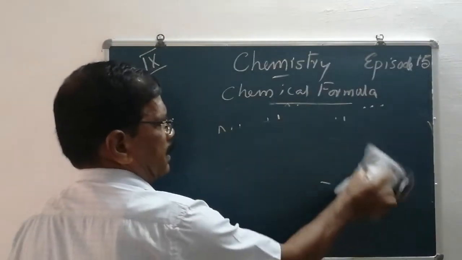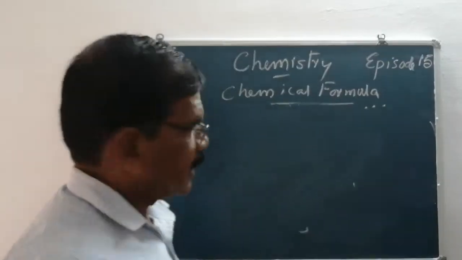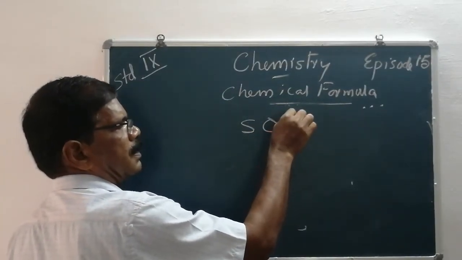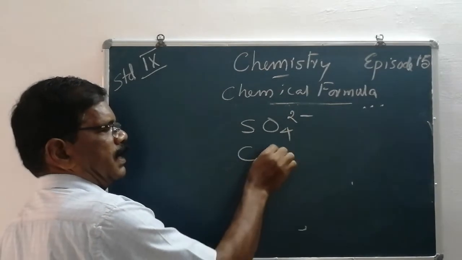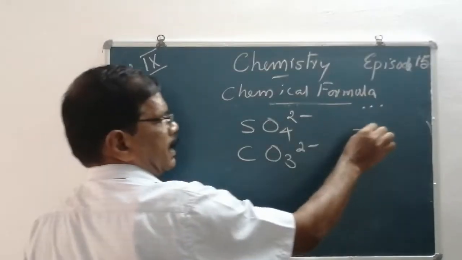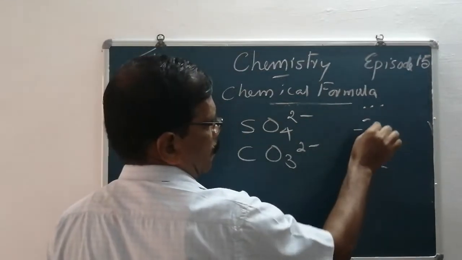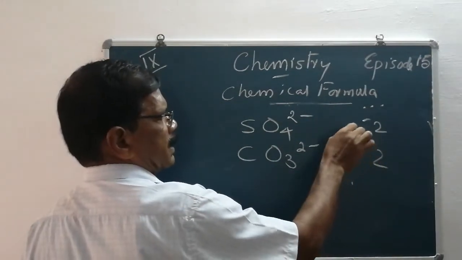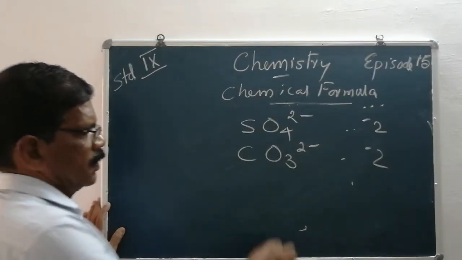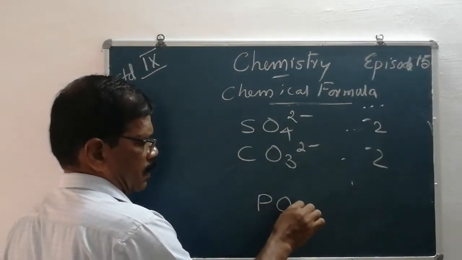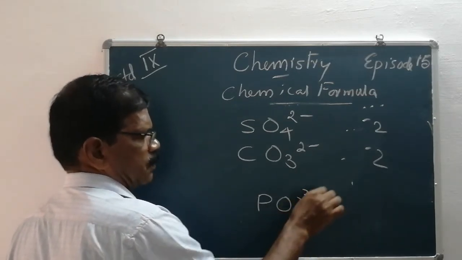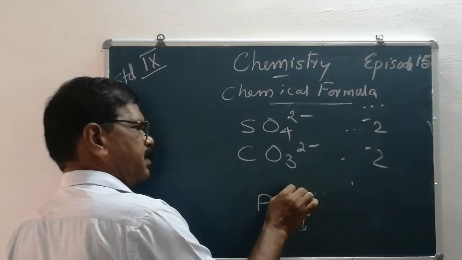Then we can see the next radicals, for example sulfate and carbonate. Their valencies are negative 2. Valency charges are negative 2. Then phosphate. Their valency is negative 3.